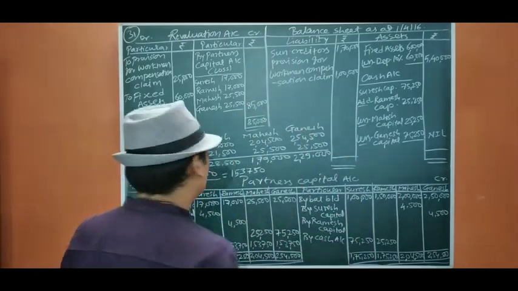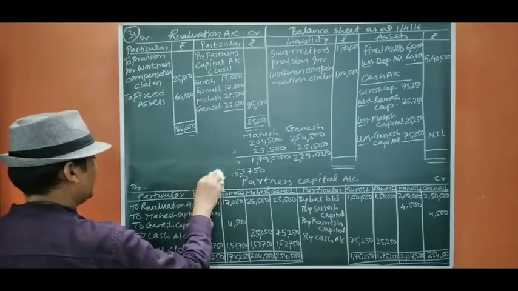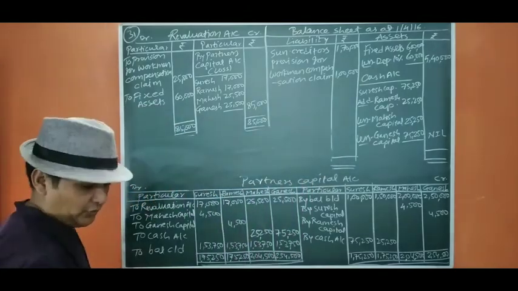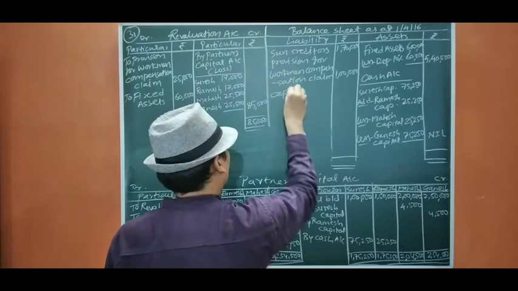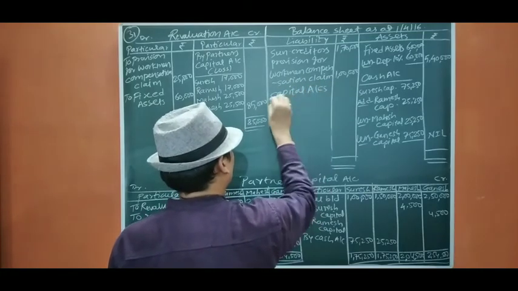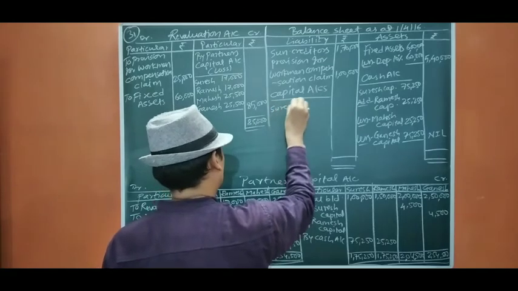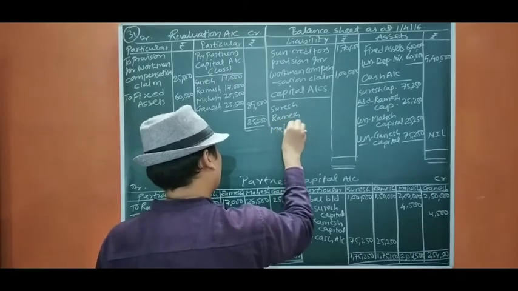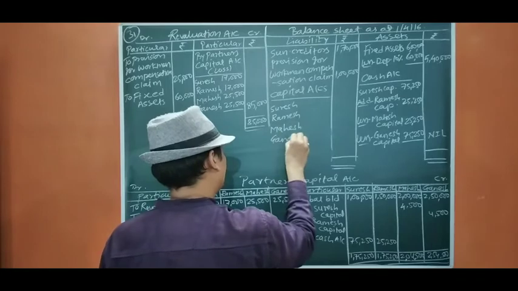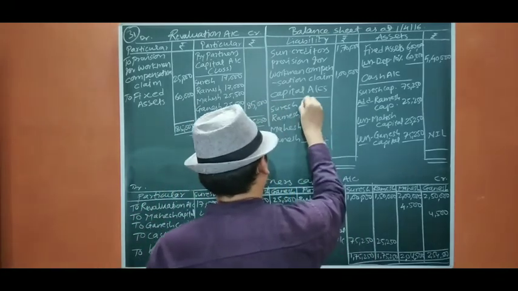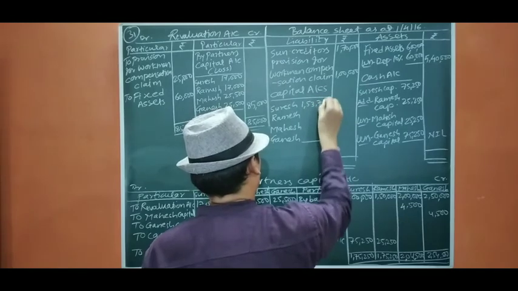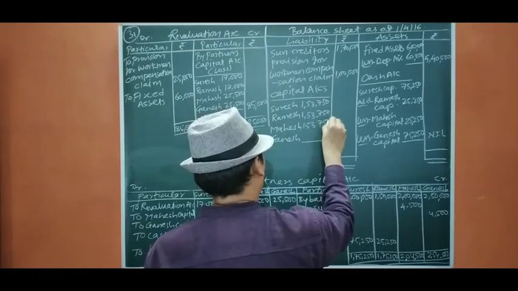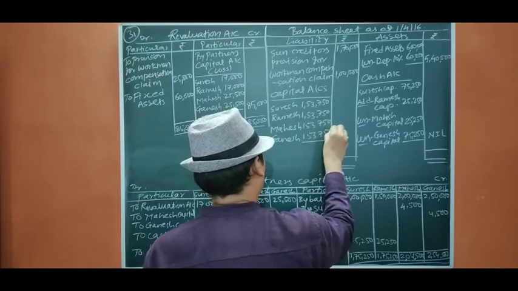So if you see the balances, now we are going to use it by writing the capital here. So let us move to capital. Capital accounts: Suresh, Ramesh, Mahesh, Ganesh. It is going to be 1,53,750, 1,53,750, 1,53,750, 1,53,750.